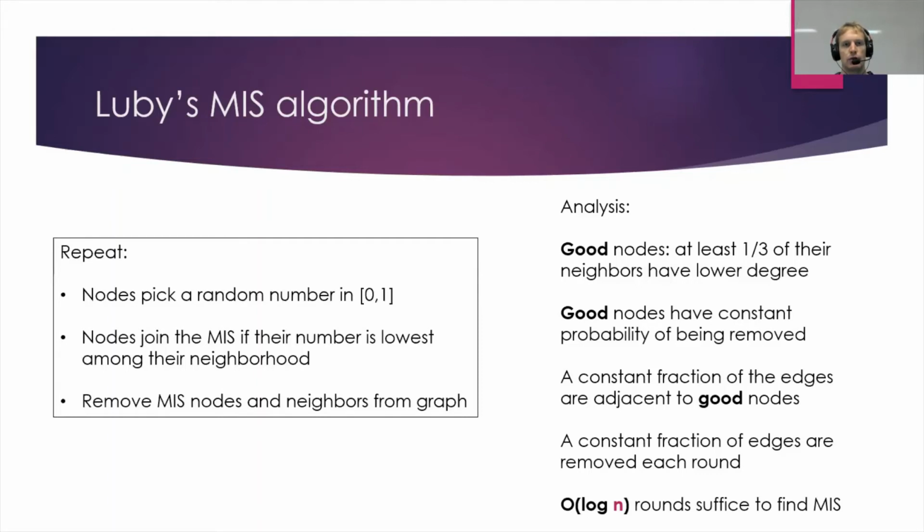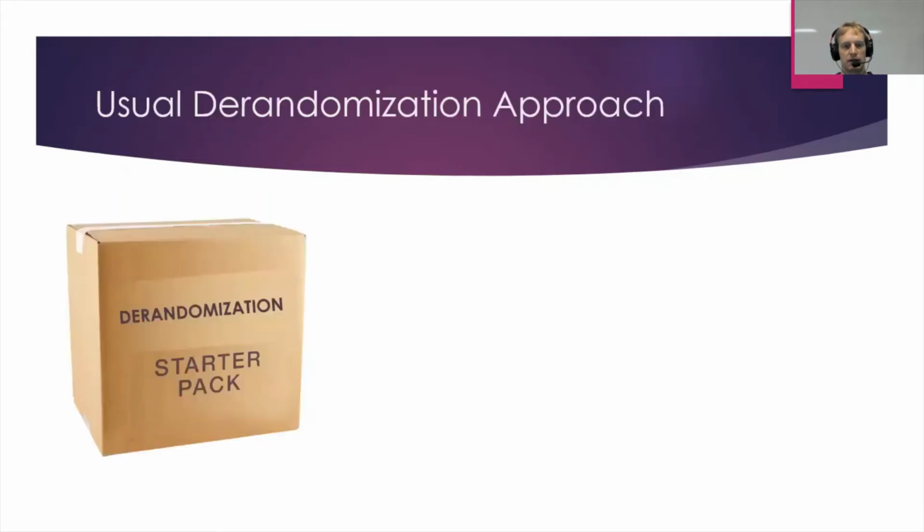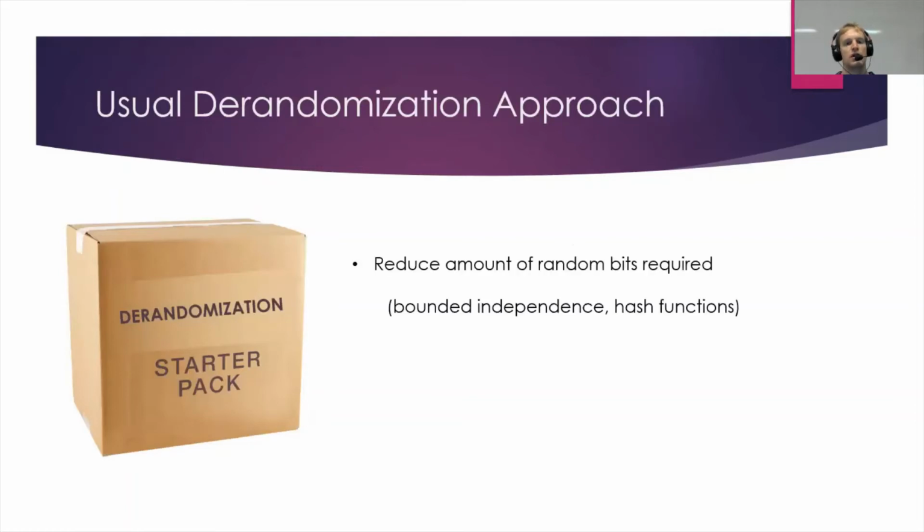So how do we de-randomize this? Well, Luby himself showed how to de-randomize it using basic de-randomization techniques. The first step is to show that you can run the algorithm using only a small amount of randomness. In particular, you can run Luby's algorithm if your random choices are only pairwise independent, not fully independent, which means that you can use families of hash functions to take a very short random seed, and that suffices to give you all the randomness you need to run a random Luby's algorithm.